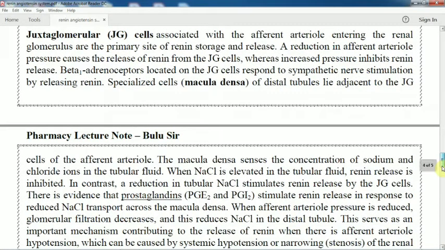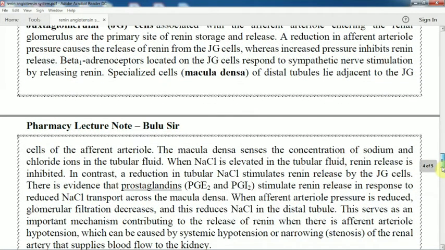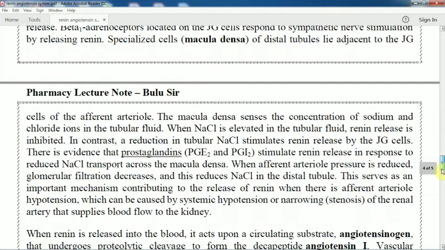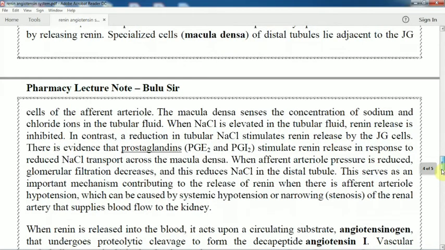So the macula densa senses the concentration of sodium and chloride ion in the tubular fluid. When the sodium chloride is elevated in the tubular fluid, renin release is inhibited. In contrast, a reduction in the tubular sodium chloride stimulates the renin release by the juxtaglomerular cell. There is evidence that prostaglandin stimulates the renin release in response to reduced sodium chloride transport across